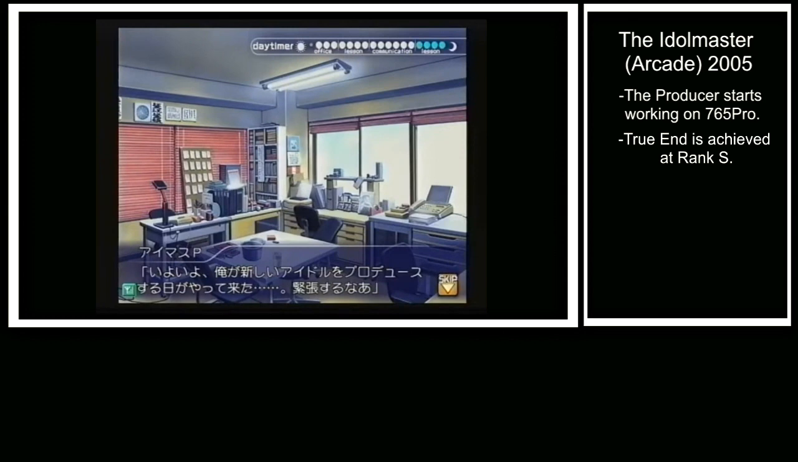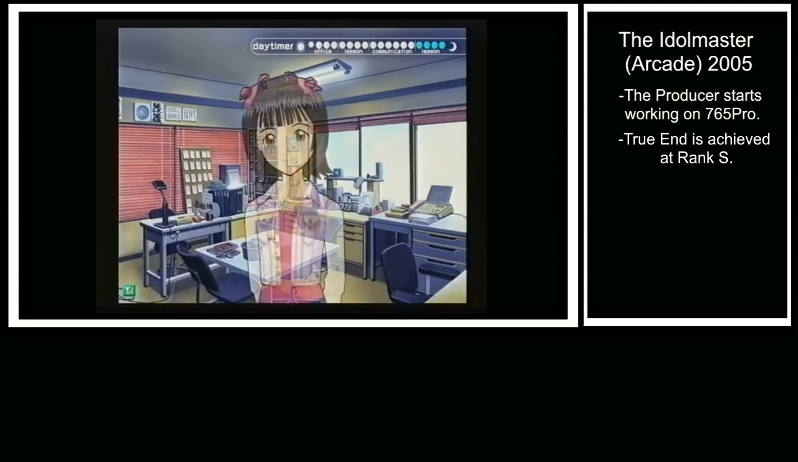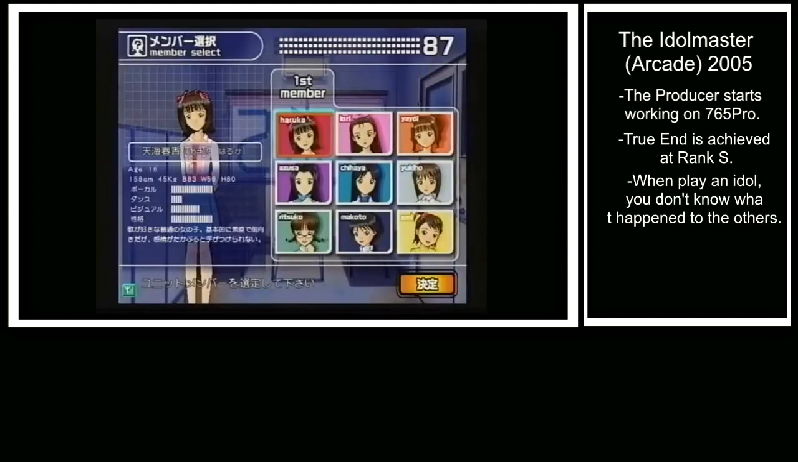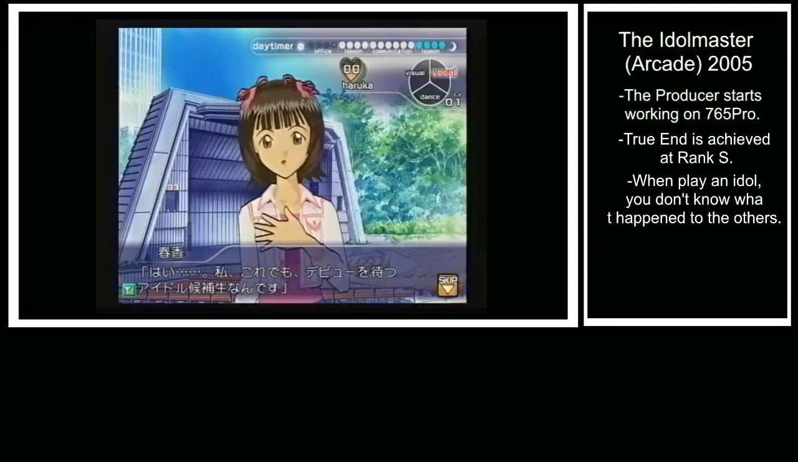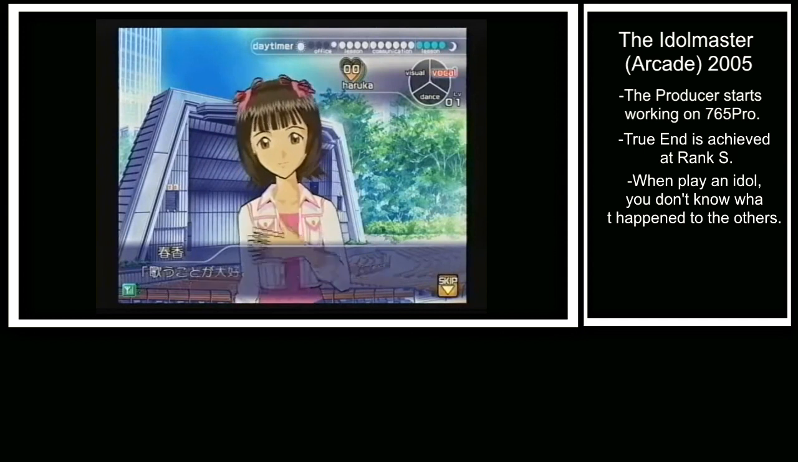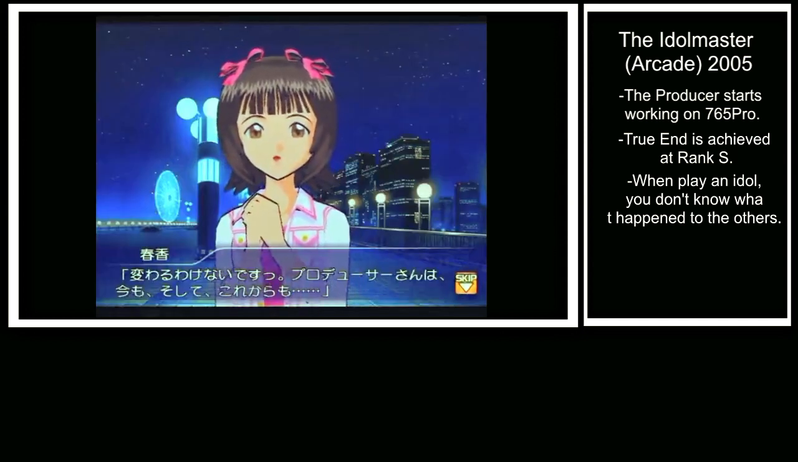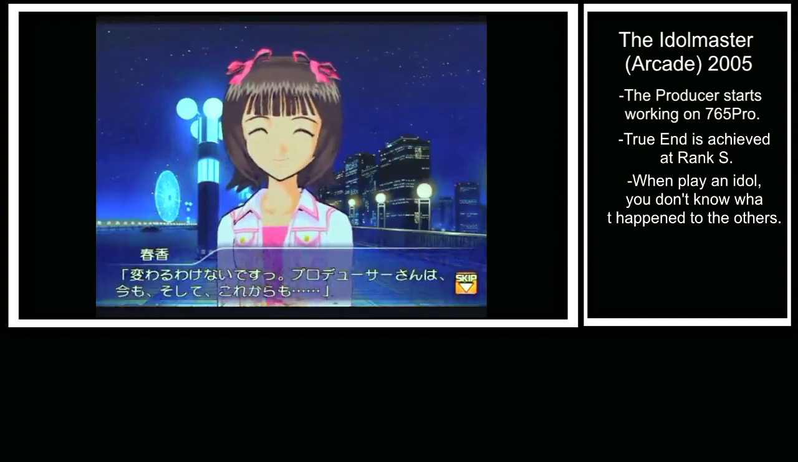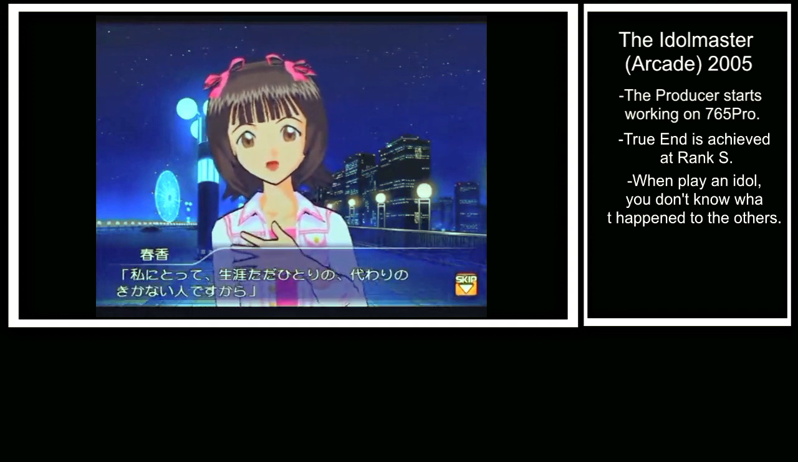In this game, we're introduced to how a producer starts working in the company for Namco Pro with the aim of turning them into top idols and thus reaching their true ends. However, the game doesn't provide much background on the company's past or the president. According to information in Idolmaster SP, a producer can't work on all idols at once, indicating that each completed route happens in its own timeline, similar to how most visual novels work.